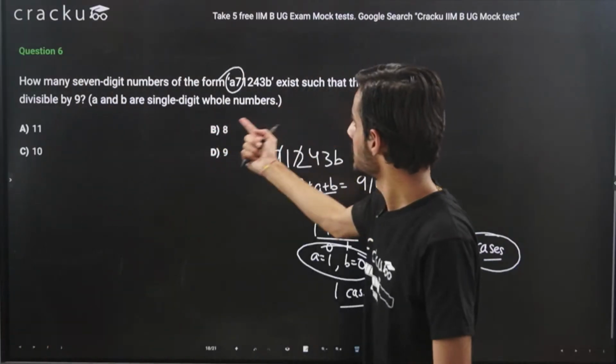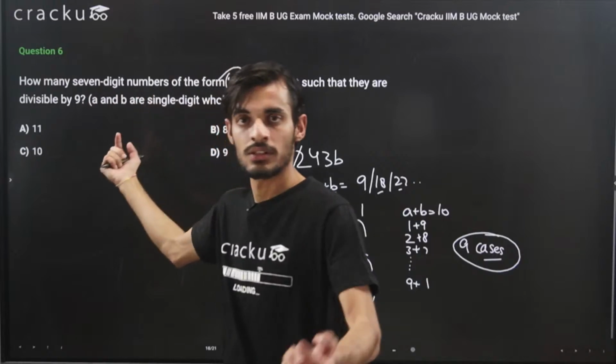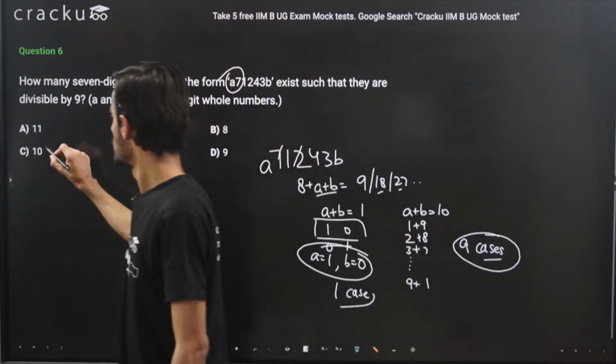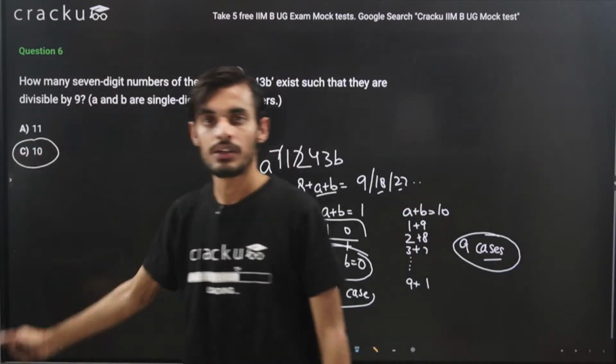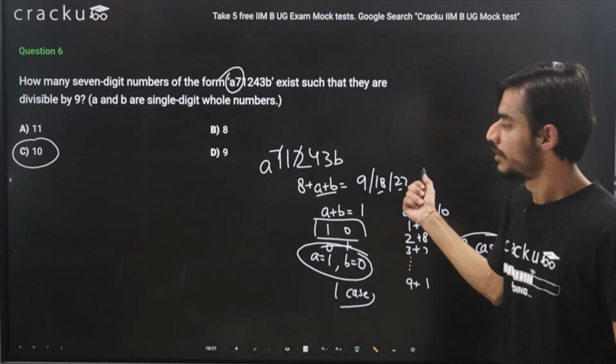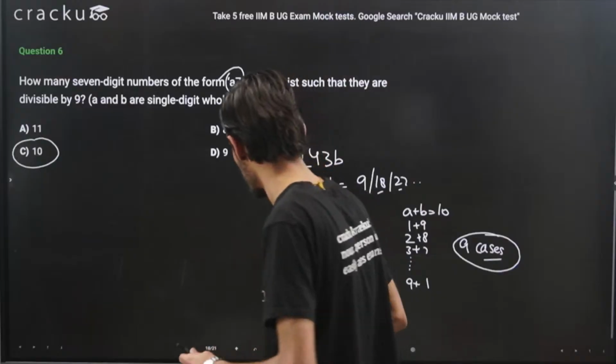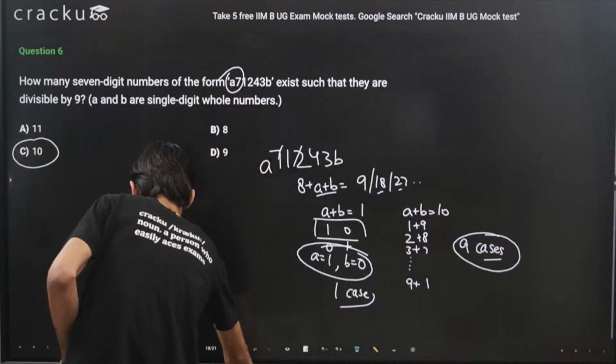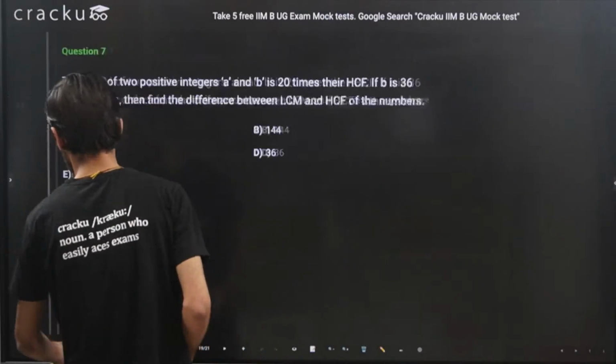So how many cases are possible? How many 7-digit numbers are possible? So in total there are 10. I think this should also be pretty much clear. If you have any doubts, you can put it in the chat box. If you don't have any doubts, we can move ahead.